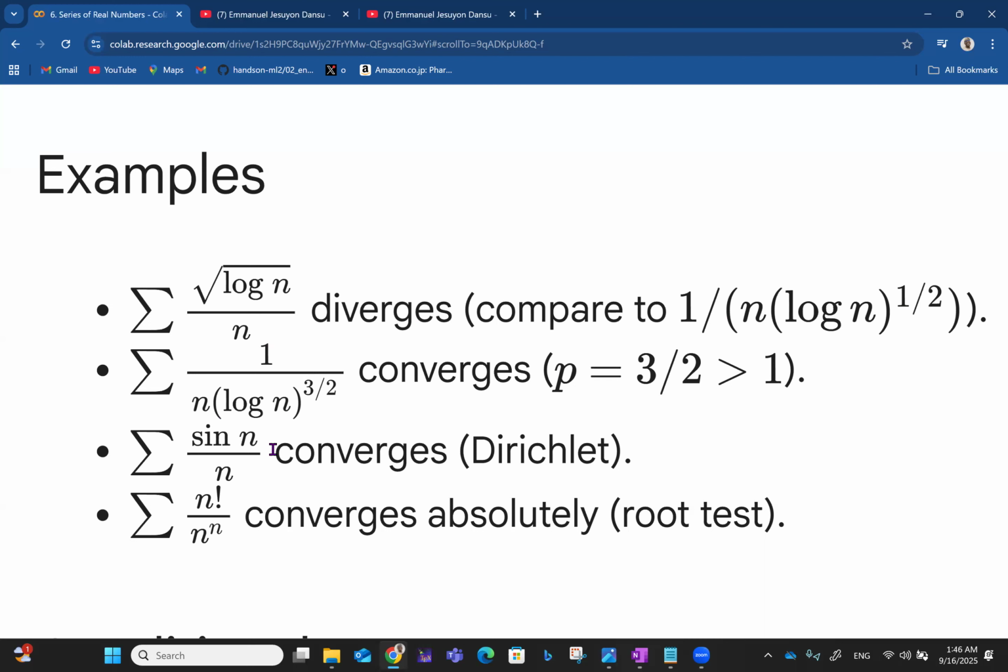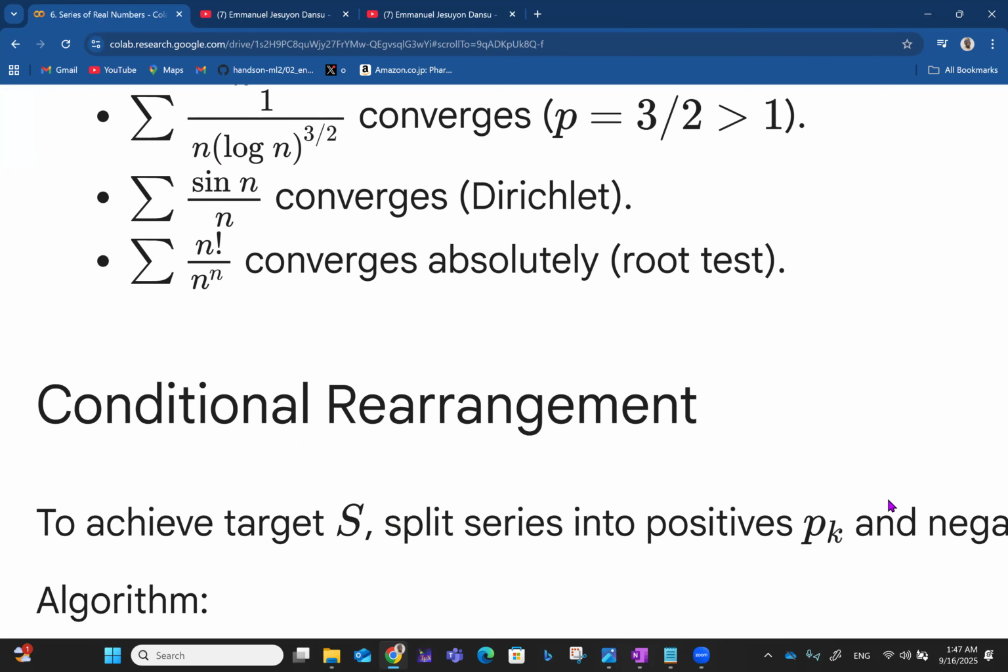Then here you have sin n over n, which actually does converge following the Dirichlet condition. And then you also have the summation of n factorial over n raised to n, which converges absolutely if you go by the root test. So you want to check these things out based on the tests you have outlined. Now, if you want to really understand this in numerical terms, you can check out the playlist on sequences and series where I talked about these convergence tests.